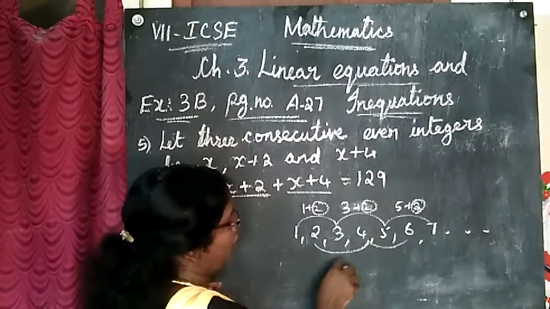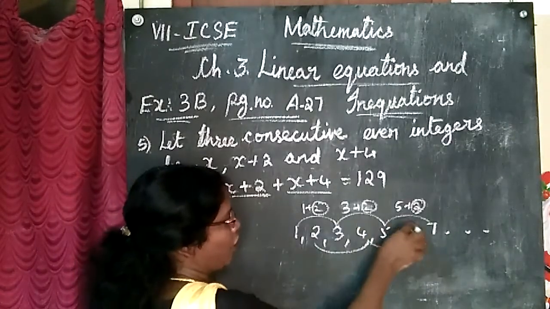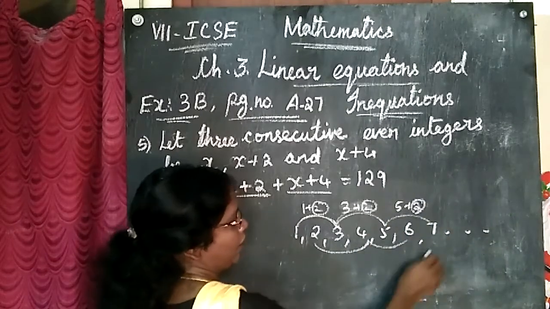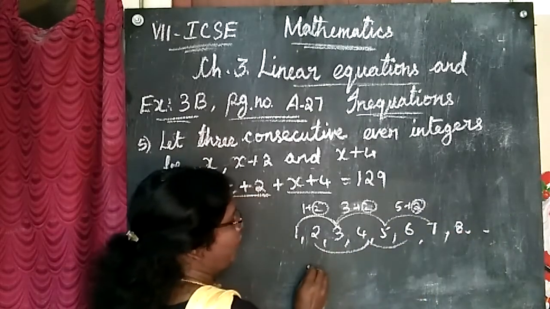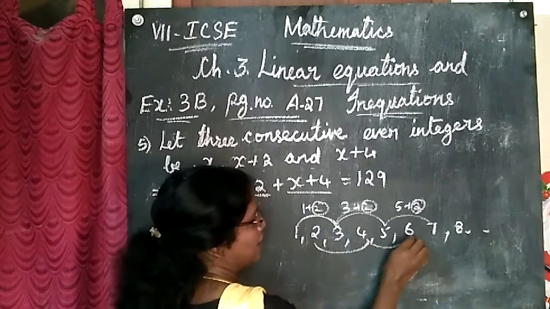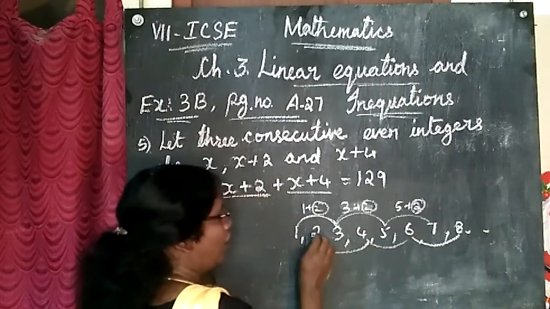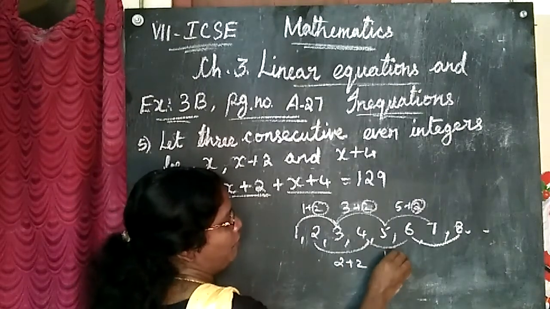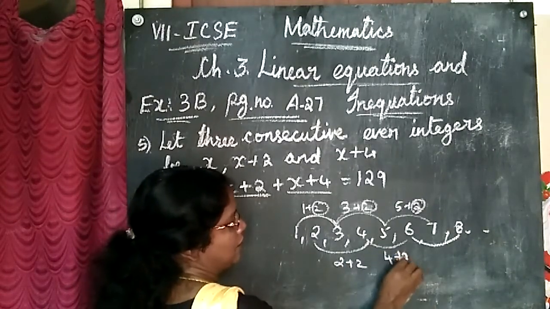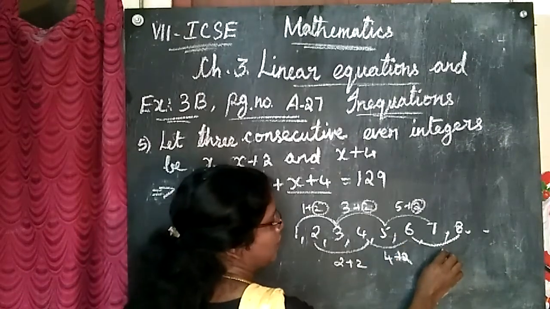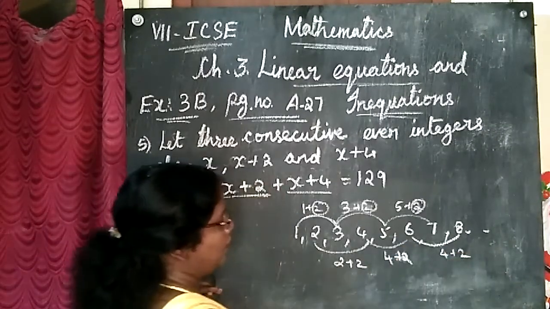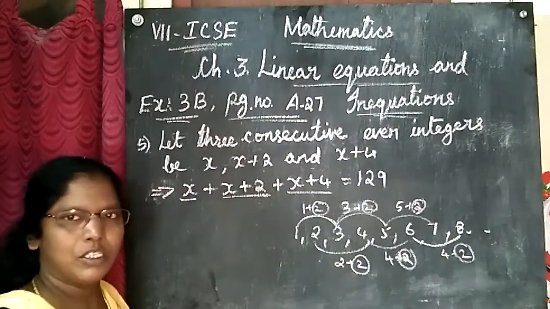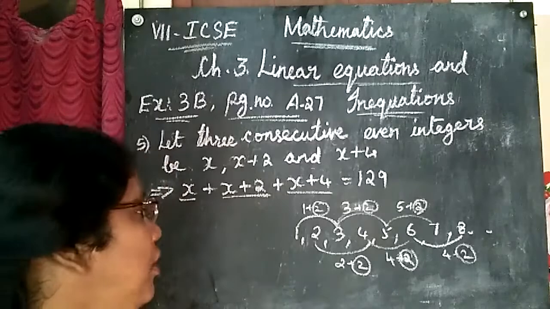Okay, come to the even numbers. I explained that for odd numbers: 1, 3, 5 and 7 are all odd numbers. Now the even numbers: 2, 4, 6, 8 and it goes on. Here this is 2. 2 plus 2 is 4, 4 plus 2 is 6, 6 plus 2 is 8. Here also, everywhere 2 is added.